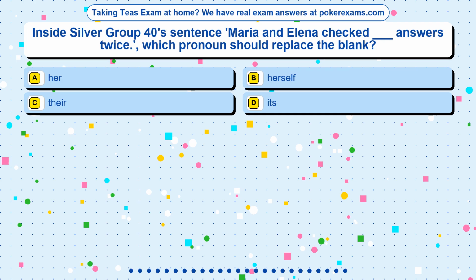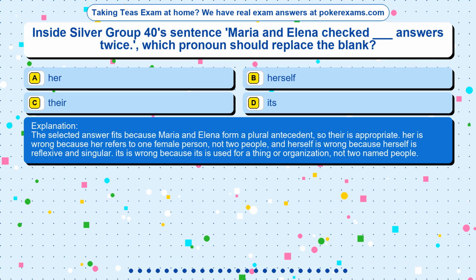The correct answer is option. The selected answer fits because Maria and Elena form a plural antecedent, so their is appropriate. Her is wrong because her refers to one female person, not two people, and herself is wrong because herself is reflexive and singular. Its is wrong because its is used for a thing or organization, not two named people.